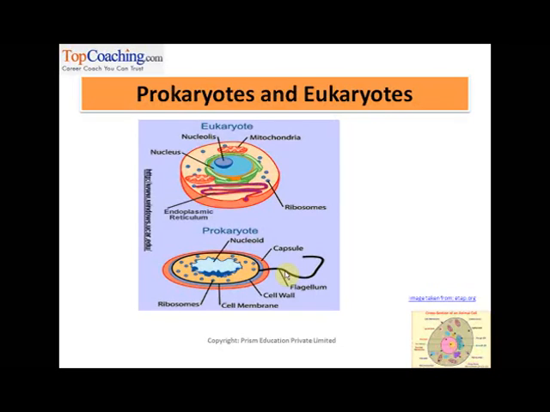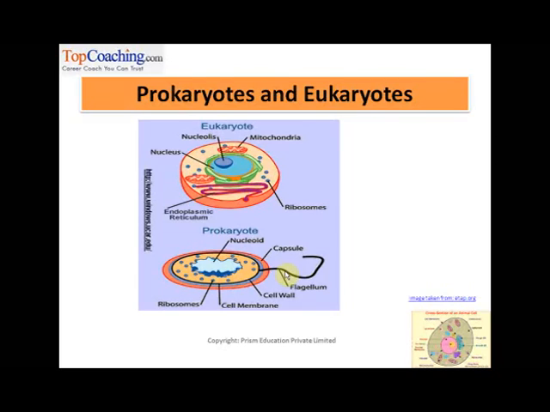Let us now categorize the cells based on the presence or absence of a nucleus and other cell bodies in them. So friends, prokaryotes and eukaryotes are the two categories of cells. Now, eu in Greek means good and karyote means kernel. So the name eukaryotes, good kernel, comes from the Greek word, and it means that eukaryotes contain a nucleus, right, which has essential genetic material present in it, and many other organelles like the Golgi apparatus, mitochondria, etc.